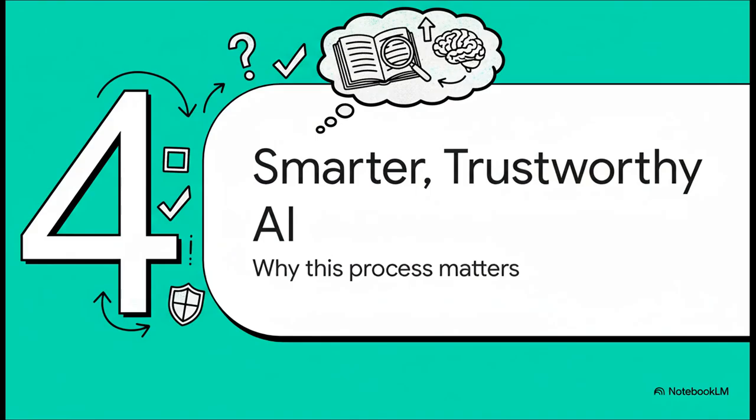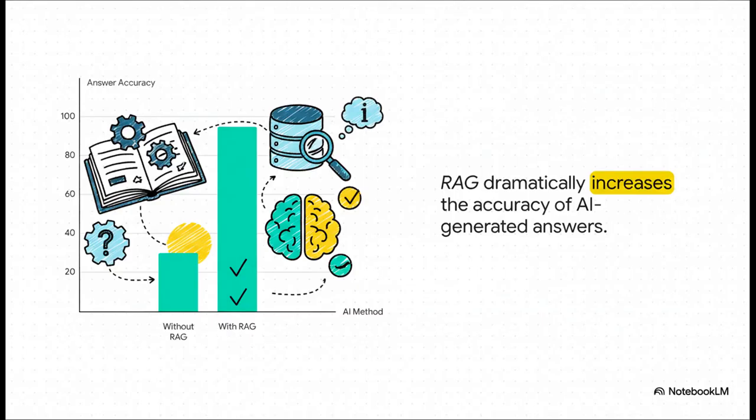Okay, so we've gone through 5 steps, a couple of acronyms, but what's the big deal? Why does this whole process really matter? What's the actual payoff here? Well, the payoff is this, a massive, dramatic leap in accuracy. Without a system like RAG, an AI's answers can be a total roll of the dice. But the moment you ground it in verified facts using this process, that accuracy just skyrockets. You're basically moving from a system that guesses to a system that knows.